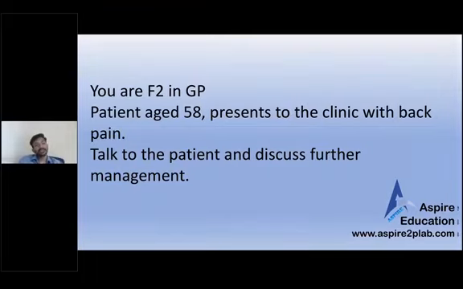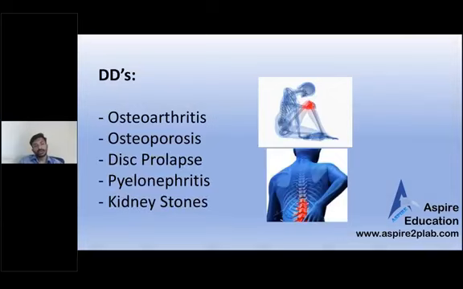So what can the differential be? There are lots of differentials. For example, it can be osteoarthritis. Of course, a 58-year-old patient can have osteoarthritis, can have osteoporosis. It can be disc prolapse. So you can ask if this pain started after lifting any heavy objects, or if it is going to your legs. If the pain is going to the legs, with numbness and tingling sensation, it might be disc prolapse as well. Might be pyelonephritis. Pyelonephritis can lead to loin pain, maybe back pain, and same with kidney stones.